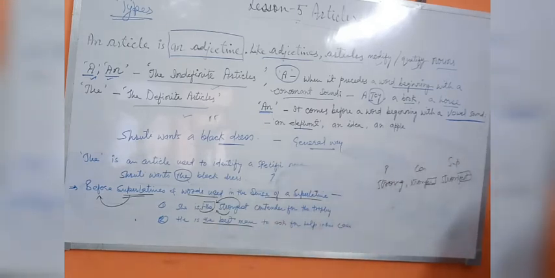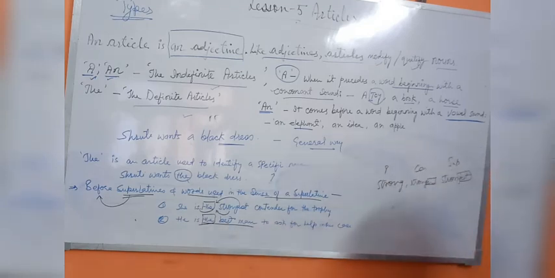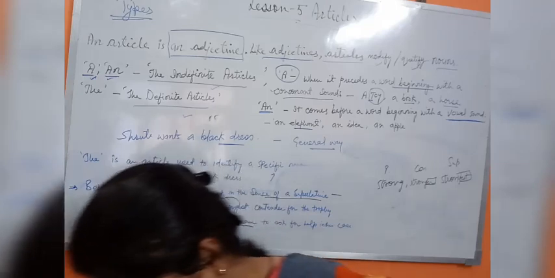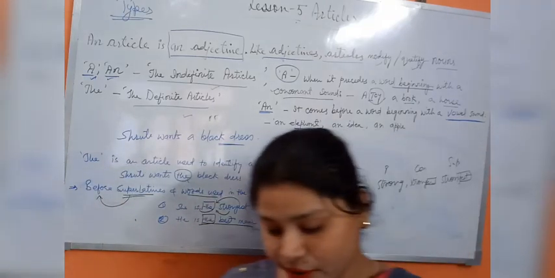A sense of superlative. Okay, so a sense of superlative is coming here. So the best man is to be used in the sense of superlative in this sentence. So I hope this point is clear to you, student. Now one more point is given in your book.